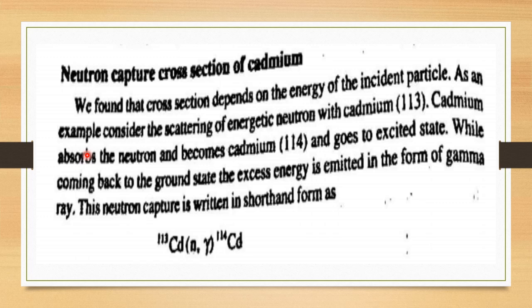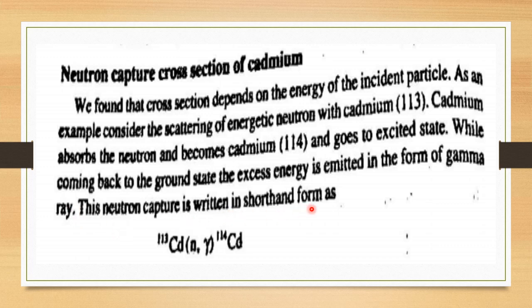Next, we can consider the neutron capture cross section of cadmium. We found that cross section depends on the energy of the incident particle. As an example, consider the scattering of energetic neutrons with cadmium 113. Cadmium absorbs the neutrons, becomes cadmium 114 and goes to an excited state. While coming back to the ground state, the excess energy is emitted in the form of a gamma ray.